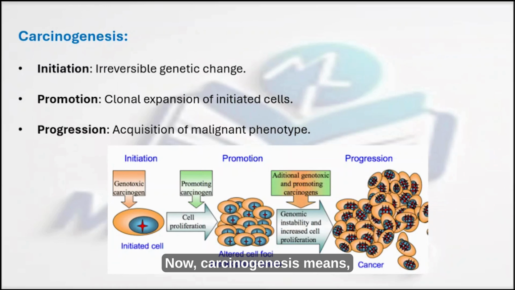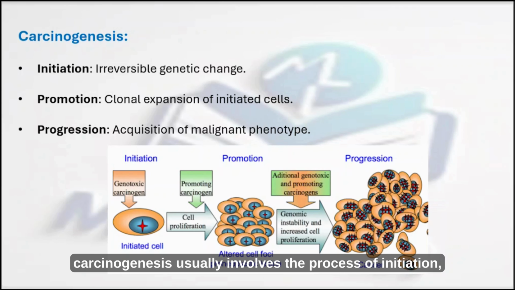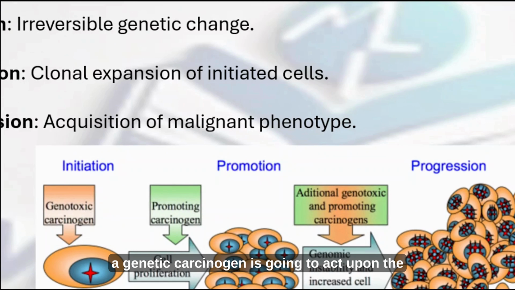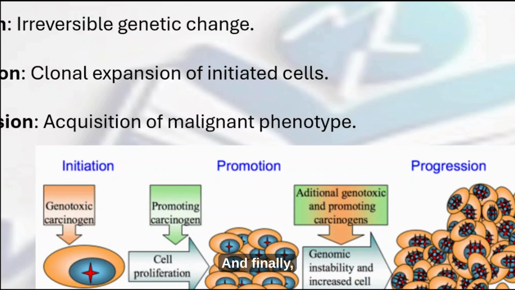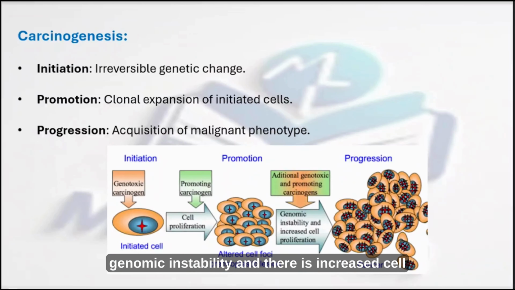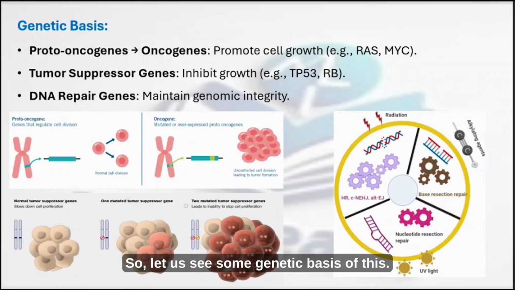Now, carcinogenesis usually involves the process of initiation, promotion and progression. What is initiation? There is an irreversible genetic change. Promotion means clonal expansion of initiated cells. And progression means there is acquisition of a malignant phenotype. So, in initiation, for example, a genetic carcinogen is going to act upon the cell, which is going to have cell proliferation. That is promotion. And finally, progression means additional genotoxic and promoting carcinogens will be added, so that there will be genomic instability and increased cell proliferation as well. So let us see some genetic basis of this.